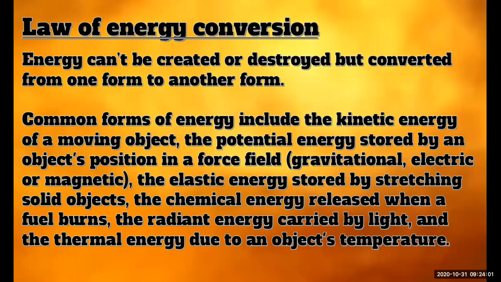When a fossil fuel burns, we get chemical energy. And from light and thermal energy, we get radiant energy. Can't understand, right? What you have to understand here is to remember the law of energy. Potential and kinetic energy.